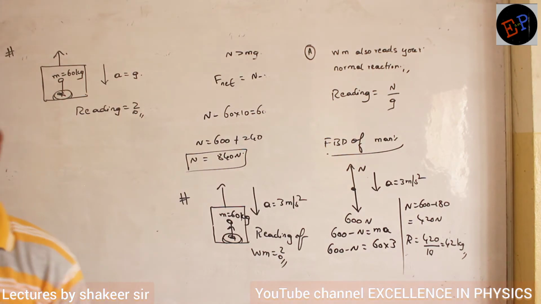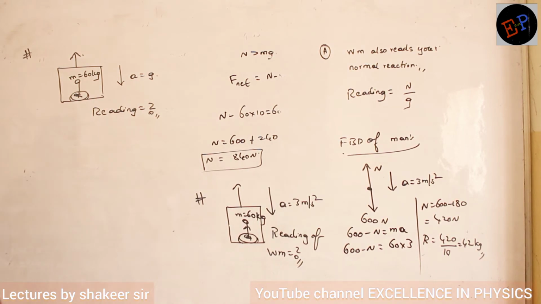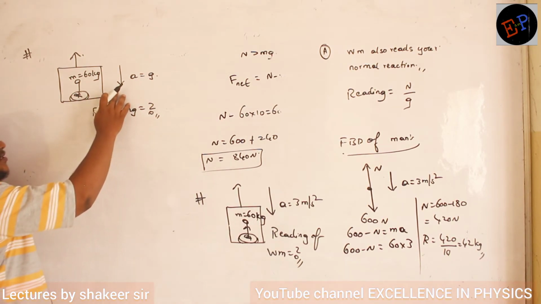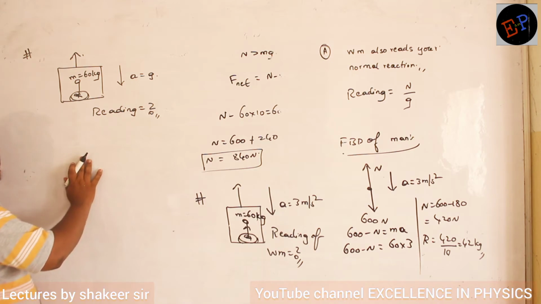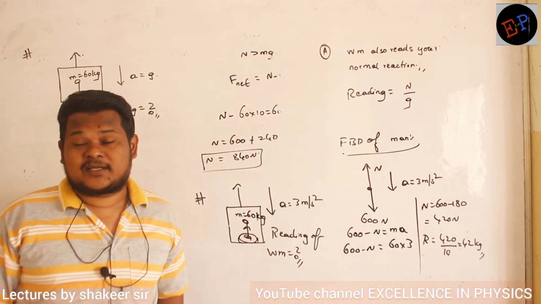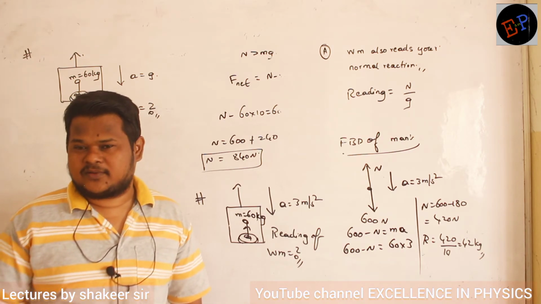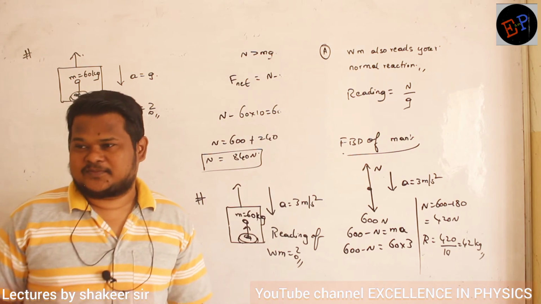Come on, try. See this condition. Here acceleration is g itself. Can you say in which condition acceleration will be equal to g value? g means 9.8 or 10, you can take, no? In which condition is that possible?